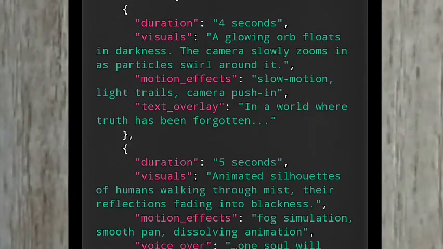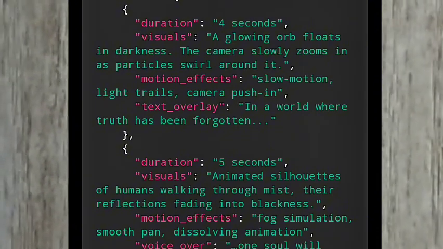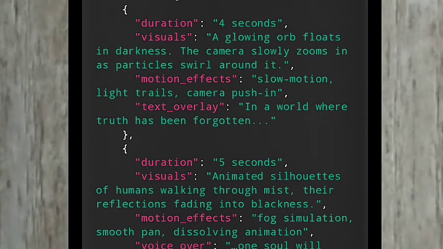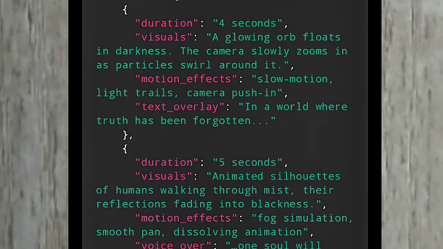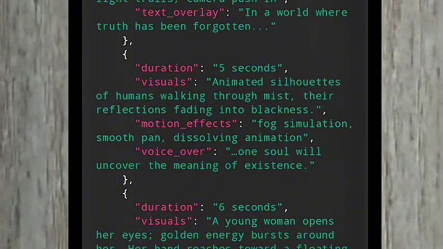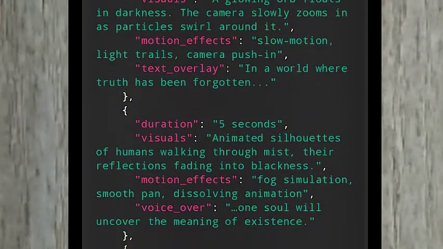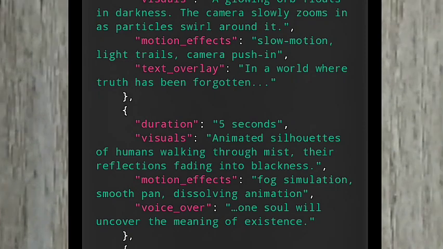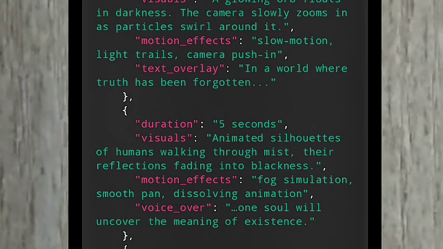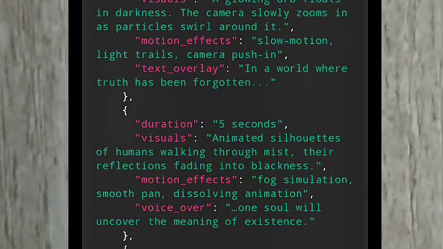Then this particular duration is 5 seconds too. An animated silhouette of a woman walking through the mist, her reflection fading into darkness, and all these things. Then this is the voiceover. You can see voiceover here. The voiceover is: one soul will uncover the meaning of existence. It's going to use a powerful male voice. Understand? One soul will uncover the meaning of existence.